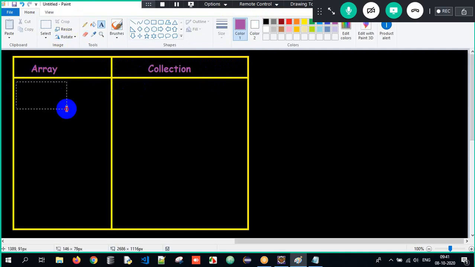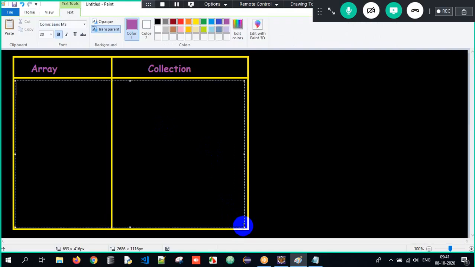So the first difference between array and collection is, whenever we talk about arrays, an array can store only homogeneous type of data. Whereas collection can store homogeneous and heterogeneous data. What do you mean by homogeneous and heterogeneous? Homo means similar type of data, whereas heterogeneous means different types of data.